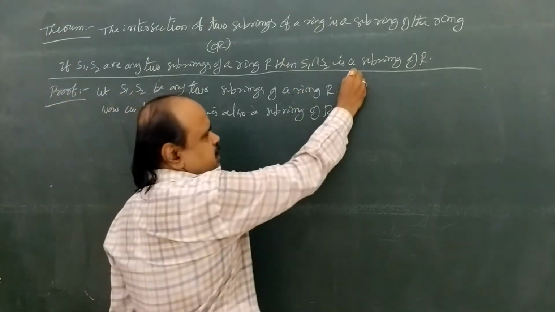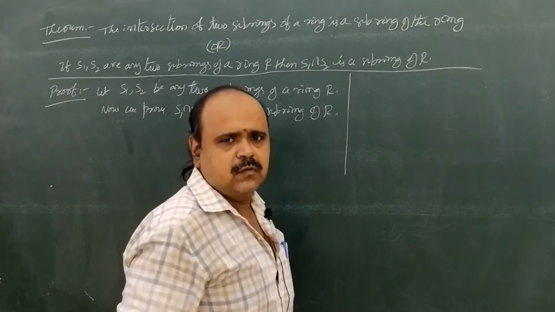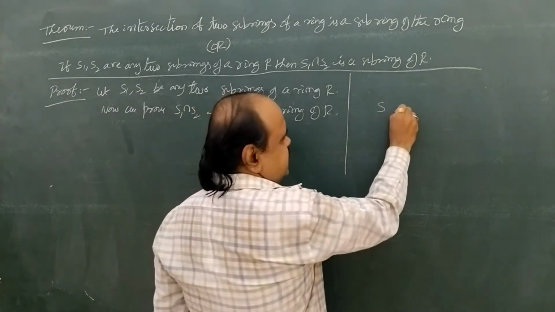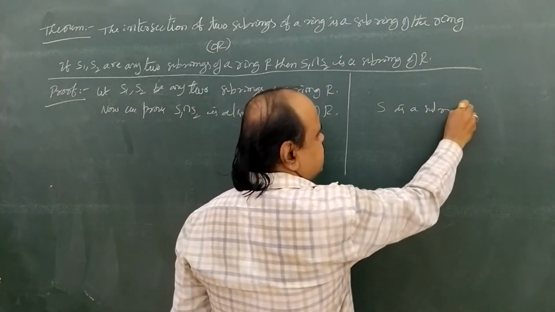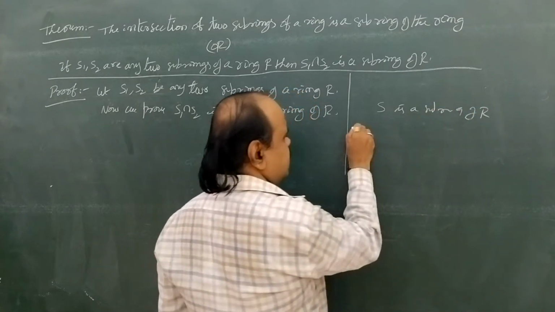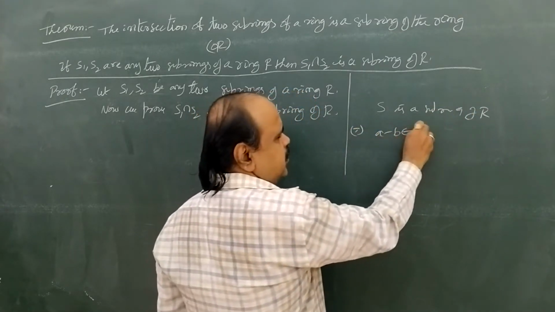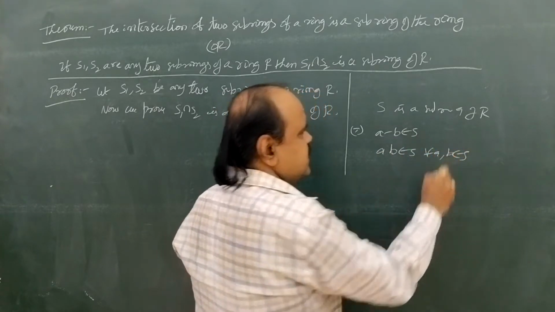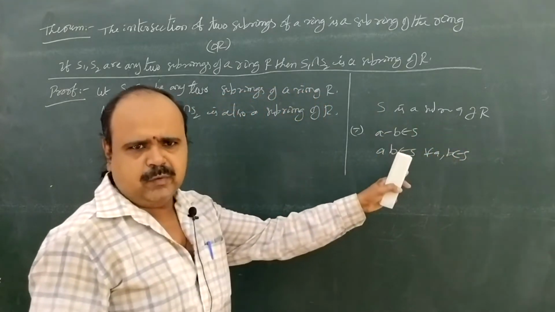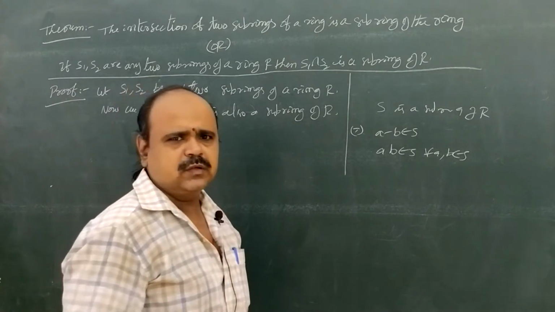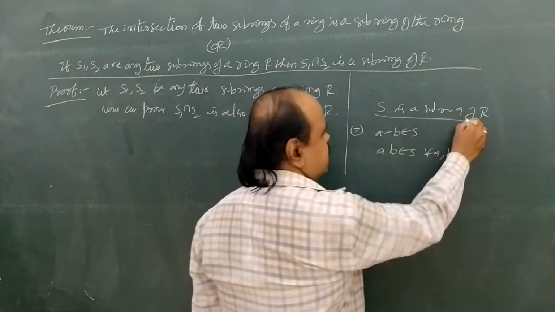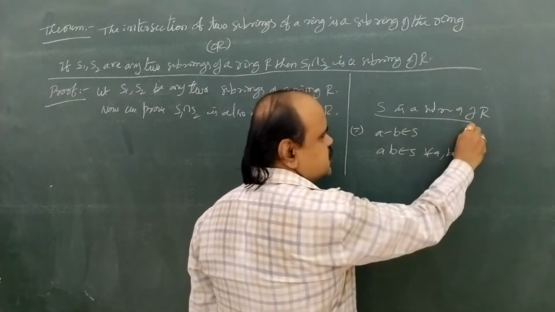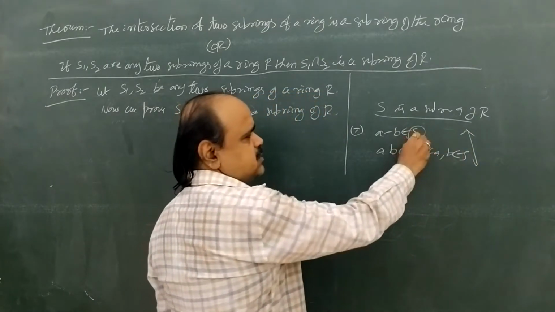Next, in the earlier theorem, we saw S is a subring of capital R if and only if A minus B belongs to S and AB belongs to S for all A, B belongs to S. For S to be a subring, two conditions must hold. We proved this earlier. If we prove these two conditions, then S is directly a subring of R.